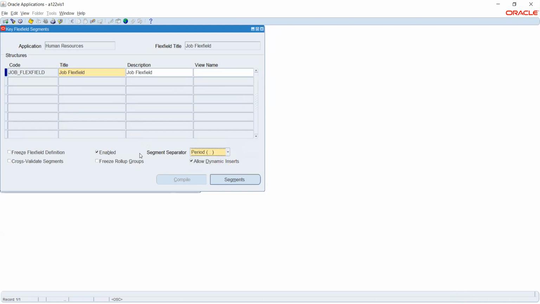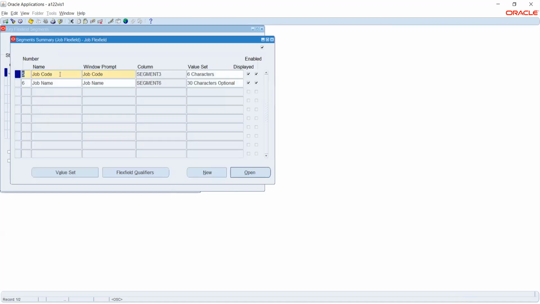And then we have these two options related to finance, that is to cross-validate segment and the other things. So this is the segment that we have defined, and it's not limited to two. Since this is a seeded flex field given by Oracle, we have these two segments, but we can create up to 30 segments. Based on the requirement, we can capture the details. Here I have given just two simple segments, that is job code and job name.